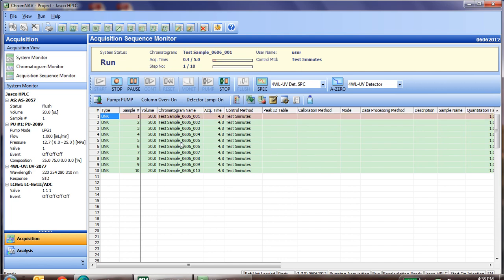Now once the injection has started, as you can see, it again starts the acquisition count. We have 0.4 minutes in of 5 minutes. And it fills in the rest of the sequence information. And in this case, as we're running a sequence, it tells us we're currently on line number 1 of 10.